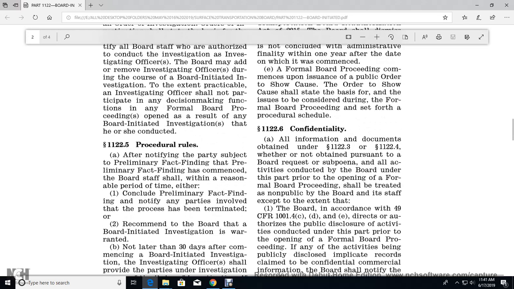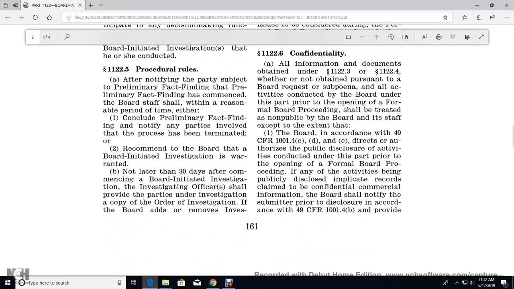1122.6, Confidentiality. All information and documents obtained under 1122.3 and 1122.4, whether or not obtained pursuant to a Board request or subpoena, and all activities conducted by the Board under this part prior to the opening of the formal Board proceedings, shall be treated as non-public by the Board and staff, except to the extent that the Board, in accordance with Title 49 CFR 1001.4 (C), (D), and (E), directs the public disclosure of activity conducted under this part prior to the opening of the